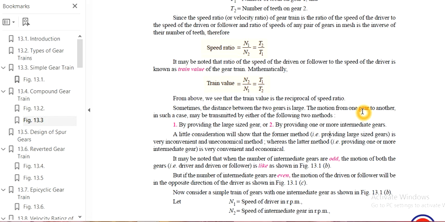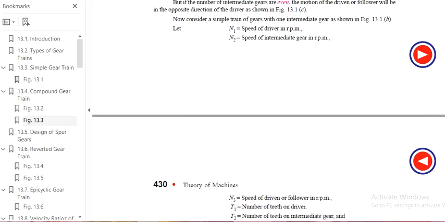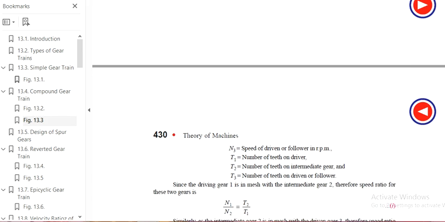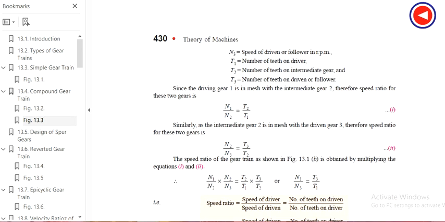If the number of gears between the driving and the driven increases, then the formula for speed ratio in this case is N1 by N2 is equal to T2 by T1 and N2 by N3 is equal to T3 by T2. Like that we have to remember the formula for speed ratio. Automatically we can remember the train value since it is the reciprocal of that.